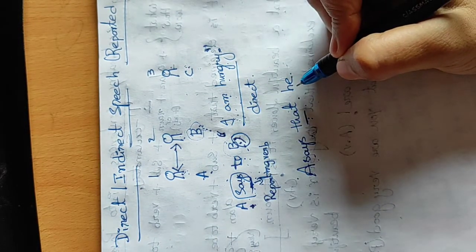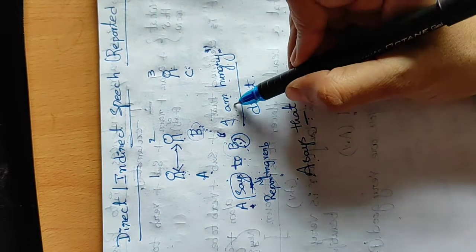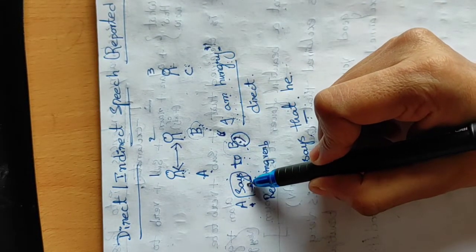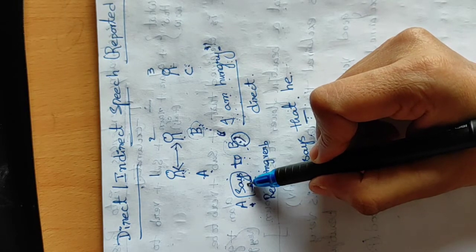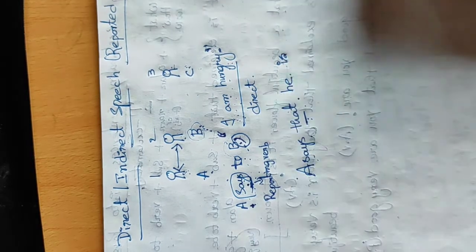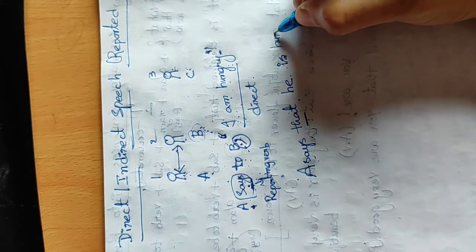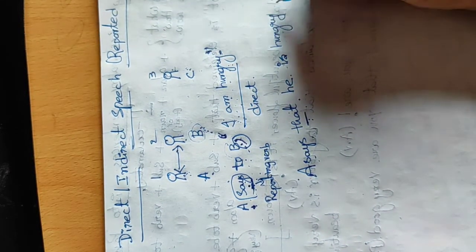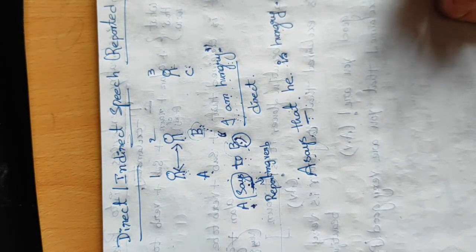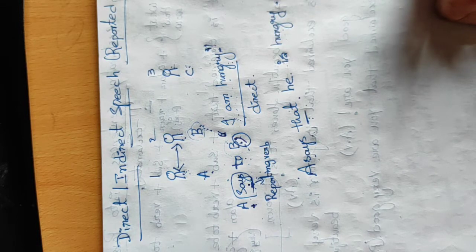Then "I am hungry" is present tense, and says is also present tense. It is not past tense, so we use is itself. He is hungry. A says that he is hungry. That's all. This is indirect form.